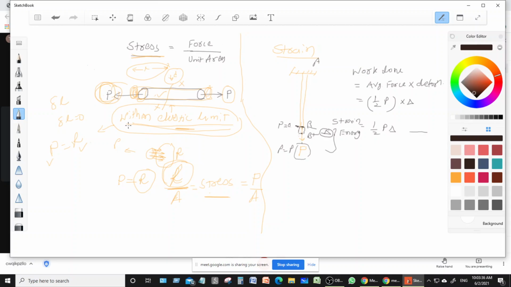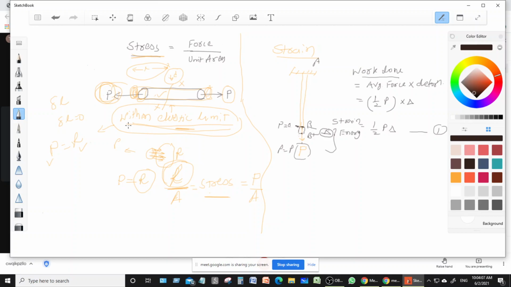And when you remove that force, the energy stored in the elongation will complete the remaining work, that is B dash to B. It means whatever work is done over this body is always equal to the energy stored in the body. So whatever work done here is nothing but the strain energy stored in the body, right?